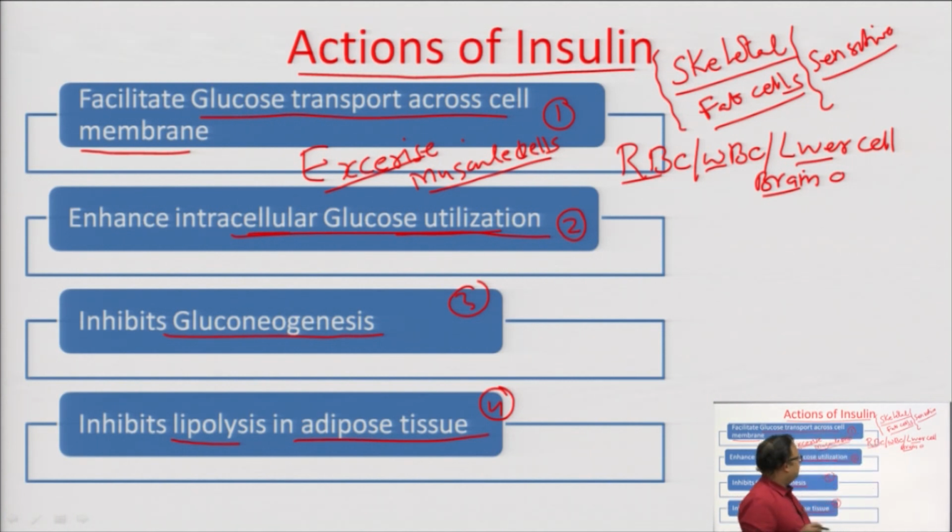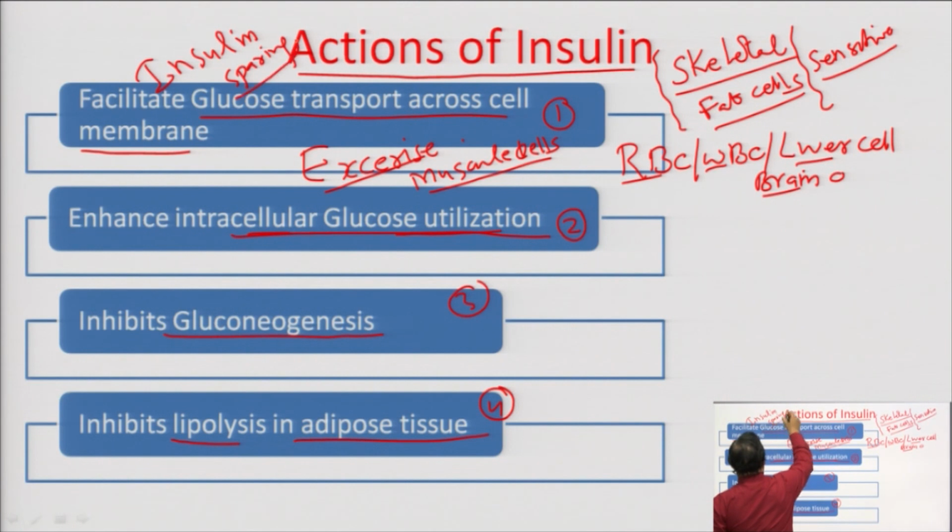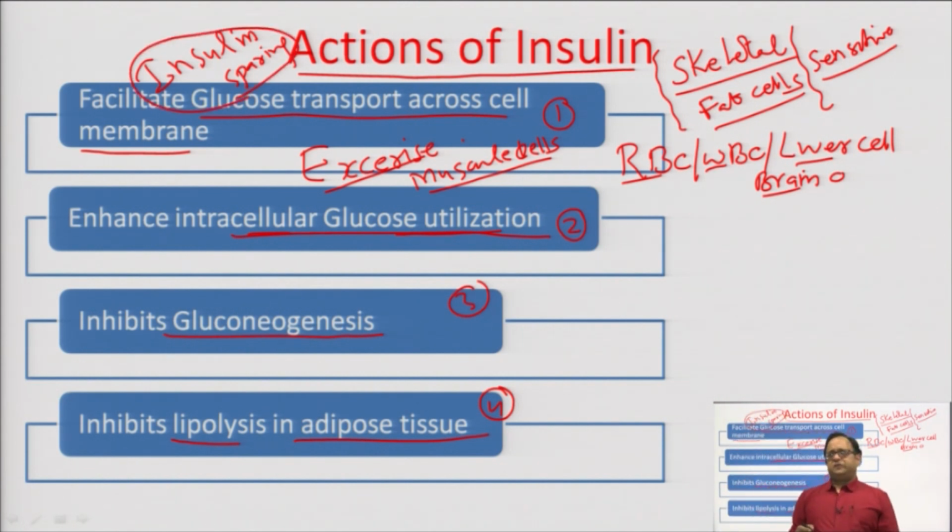So, we can say that exercise or muscular activity is, here I am quoting one wording, insulin sparing. So, we do not require that much insulin. So, if we keep on doing exercises, this again tells us that to control diabetes one should keep on doing regular physical exercise, to reduce the dependency on the insulin.